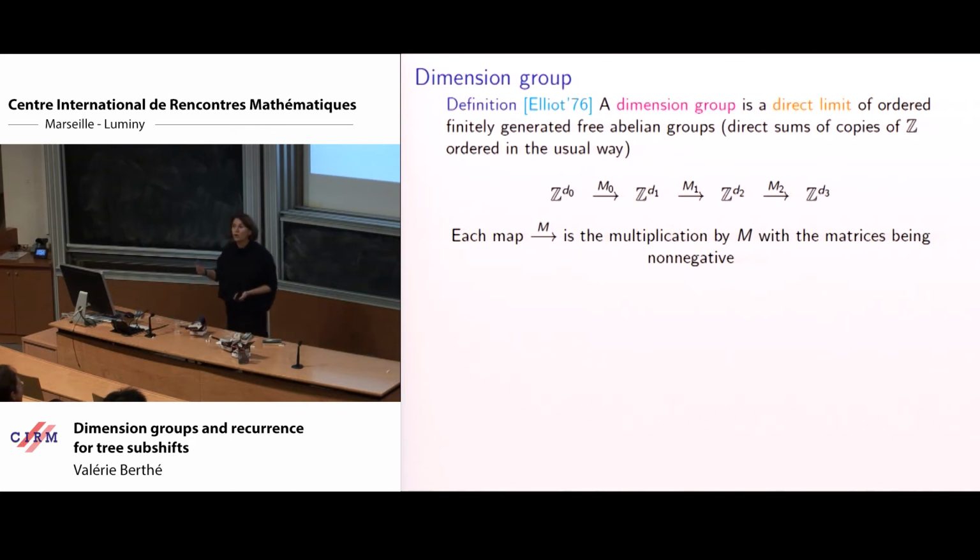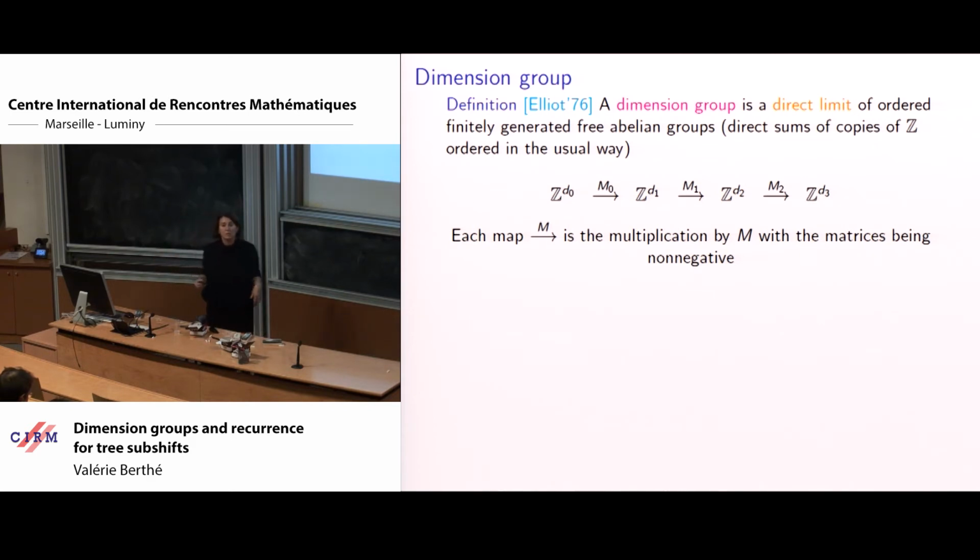Just think of a non-negative matrix with integer coefficients. So that's the definition of Elliott. You have other characterizations, but let's take this as a definition of a dimension group.